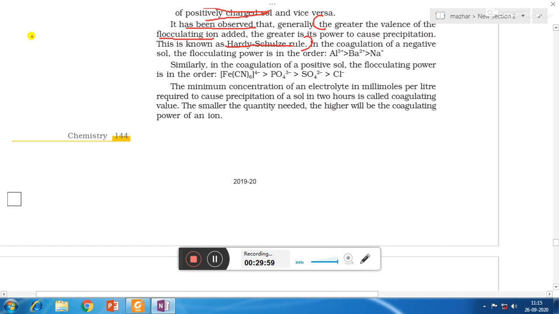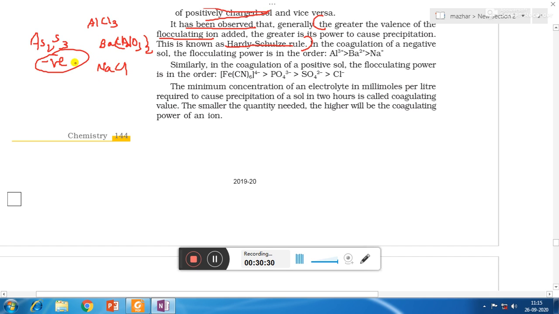Let us understand this. Suppose I am having arsenic sulfide sol. I know that it is a negatively charged sol. Then in order to remove the negative charge, I will have to add such electrolyte which has positive charge. For example, I can add AlCl3, or BaCl2, or Ba(NO3)2, barium nitrate, or sodium chloride.